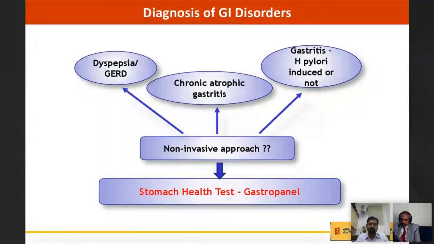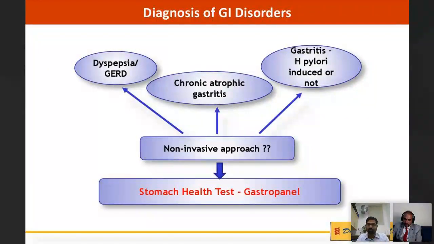So whenever the clinicians come across functional dyspepsia or GERD patients in clinical practice, they suspect: is there any possibility of atrophic gastritis, maybe antral atrophy, pan atrophy, or chronic atrophy, which is a very dangerous and precancerous condition, or there may be gastritis, may or may not be associated with H. pylori, H. pylori gastritis being the most common in India and other developing countries.